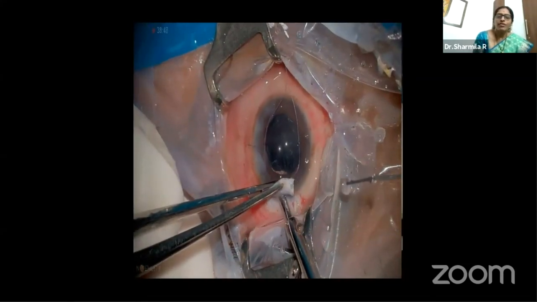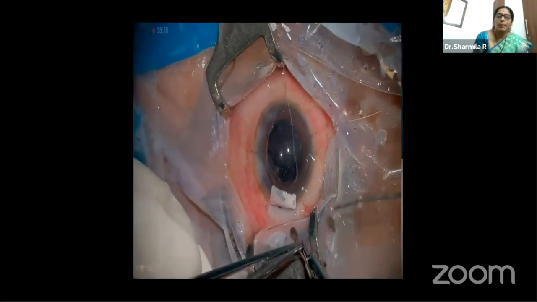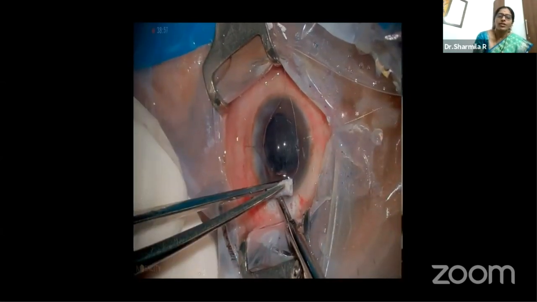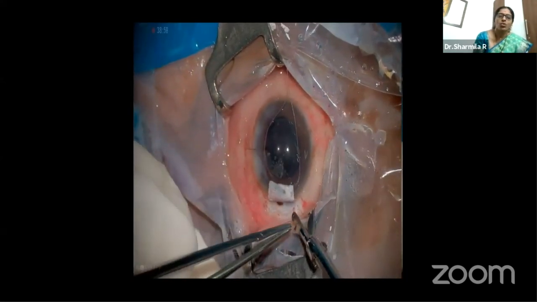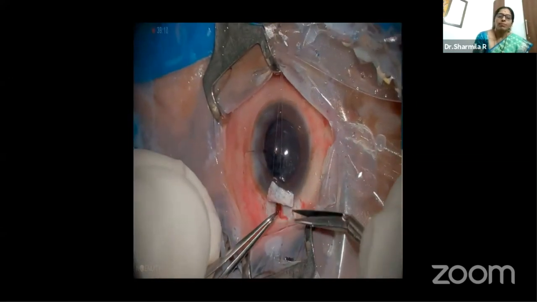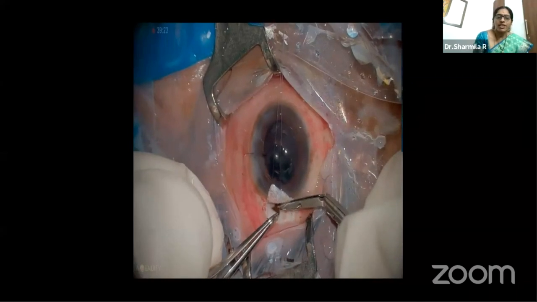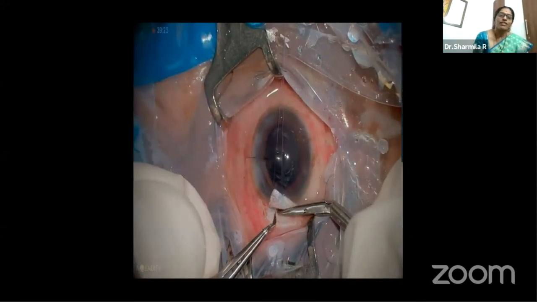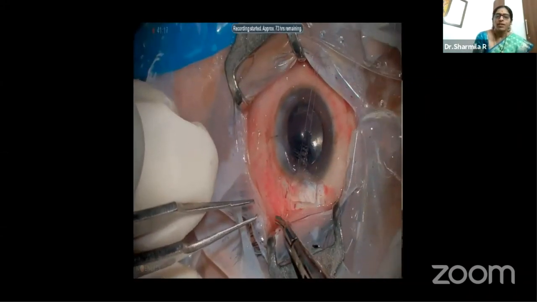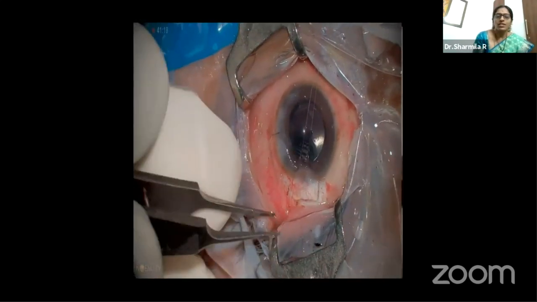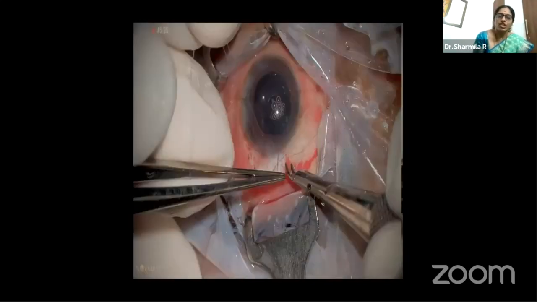So there is better magnification, that is visualizing the structures better. That is, you're able to understand where you are, and you are in the right zone. So very good depth perception is there. So that itself is a very good experience. It's a very good feeling to see everything so magnified, unlike the analog microscope. When you increase the magnification, actually the field will get diminished there.